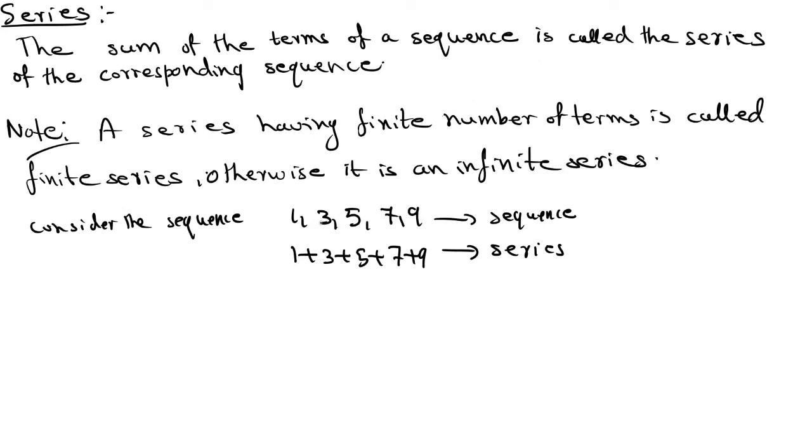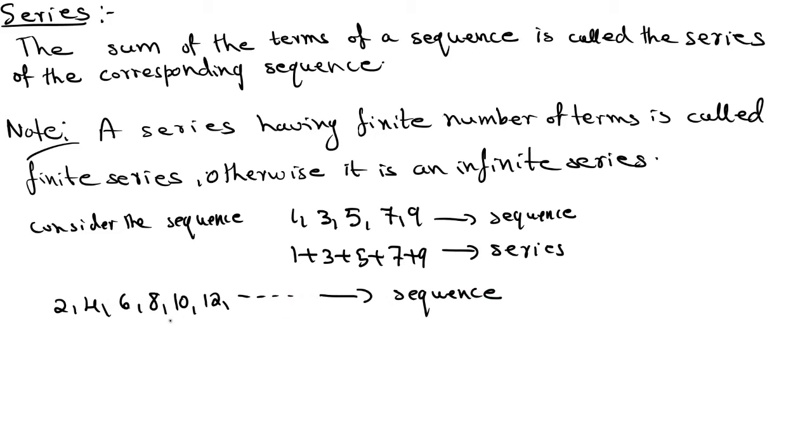If you add the terms of the sequence, we call it a series. For example, I'll take one more example: 2, 4, 6, 8, 10, 12, up to infinity. It continues. Clearly it is an example of a sequence. Moreover, it is an example of an infinite sequence. Why infinite? Because here you can see infinitely many numbers.